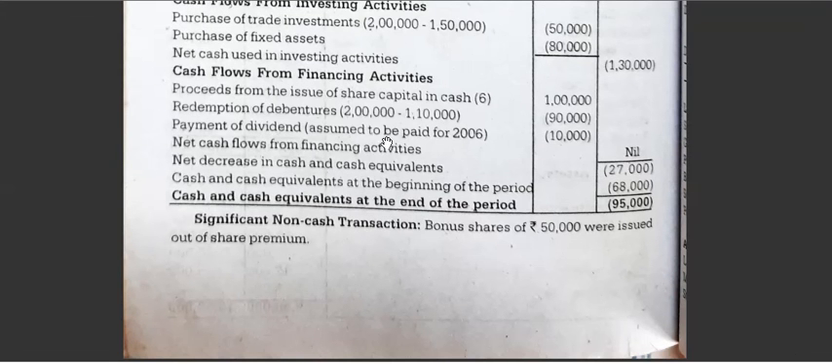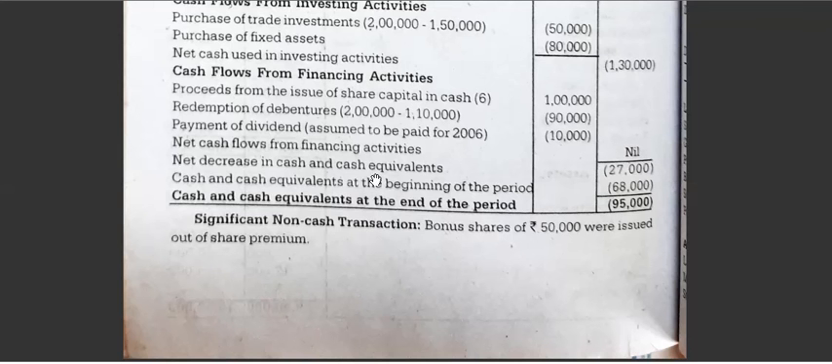1,00,000. Redemption of debentures, it has been reduced from 2,00,000 to 1,00,000. It means it has been paid. When it is paid, write in the bracket. Dividend paid, as we have assumed that the 2006 dividend is paid in 2007. So when it is paid, write in the bracket. Now total, it means it is nil. See, the minus value is 1,00,000, the positive value is also 1,00,000. So it is nil.